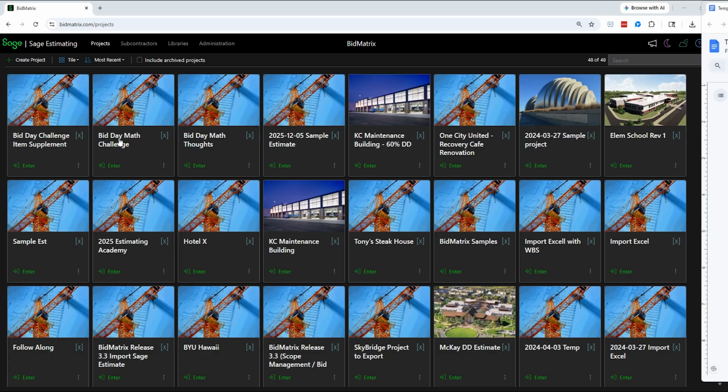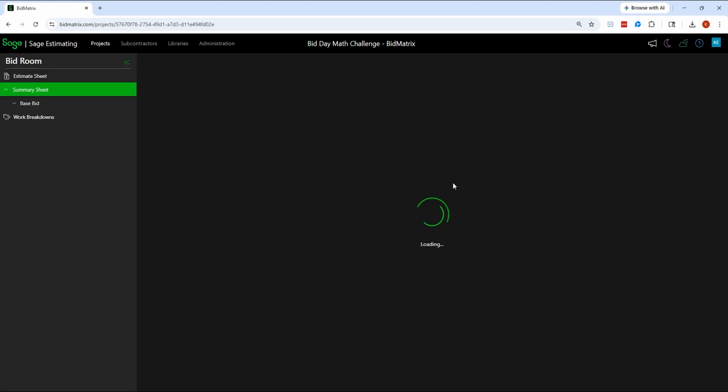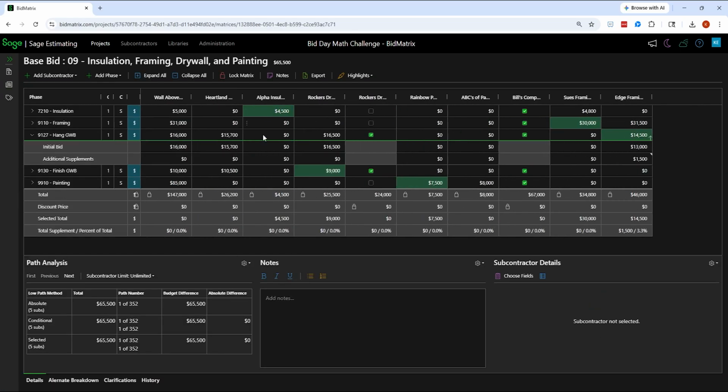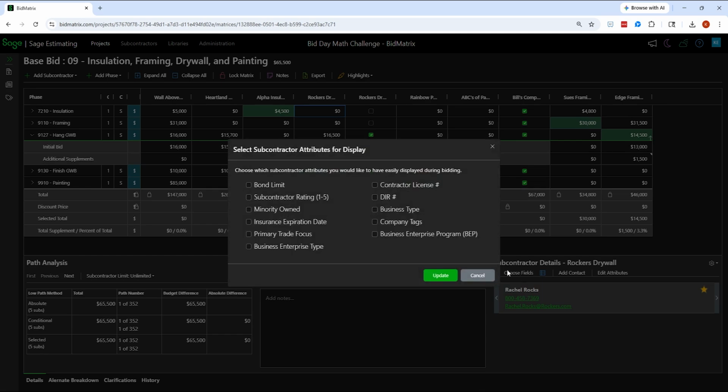So I'm going to go to the same bid day challenge that we looked at earlier. So this is where we're basically putting in those different bids and finding the low combination and so forth. And as I sit and look at each bidder, I can see other fields associated with those.